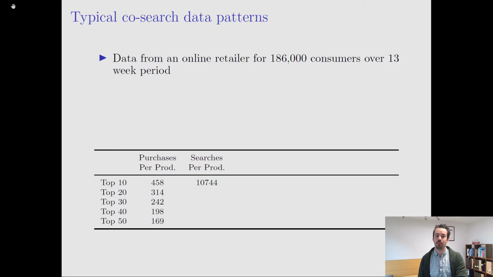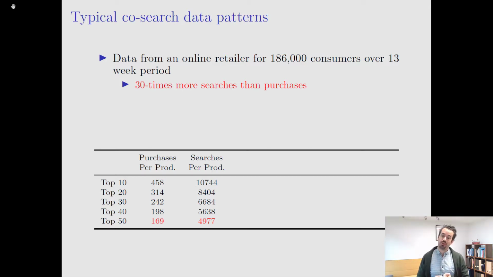In the second column, you see searches per product. As I mentioned earlier, there's about 30 times as many searches for individual products than there are purchases. So a lot more search data. But more importantly, what's relevant for our model is that we also have a lot of information at the product pair level. So we want to have a lot of information on which pairs of products tend to be searched together and which ones are less likely to be searched together. And it turns out that even at that level, we do have a lot of information from the search data.